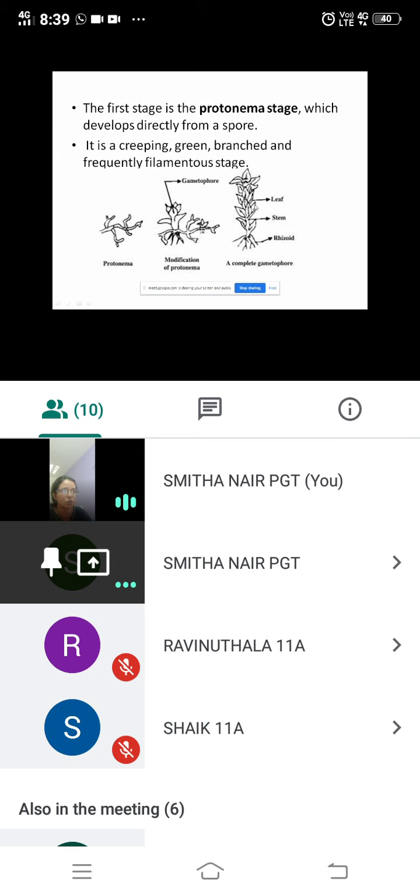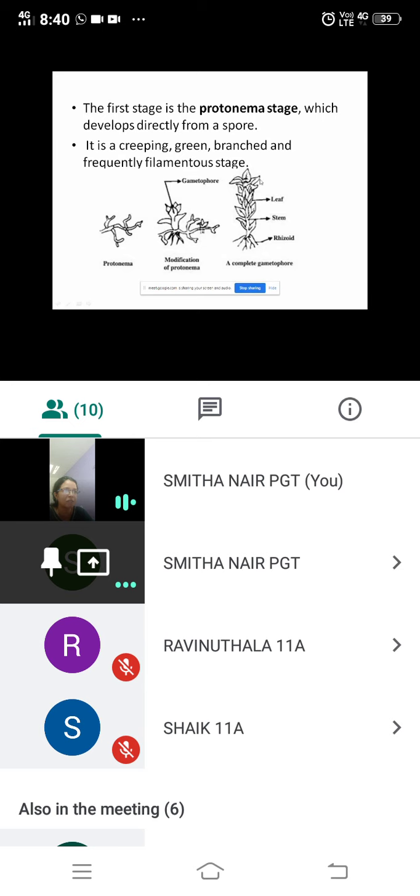So what is the protonema stage? The first stage is the protonema stage, which develops directly from a spore. What did I tell you? Inside the capsule, spores are present. So from the spore, the first stage that develops is called protonema. Here it is not very much developed. Slowly the development takes place. You can see here modification of protonema take place, and then you can see here the leafy structure.